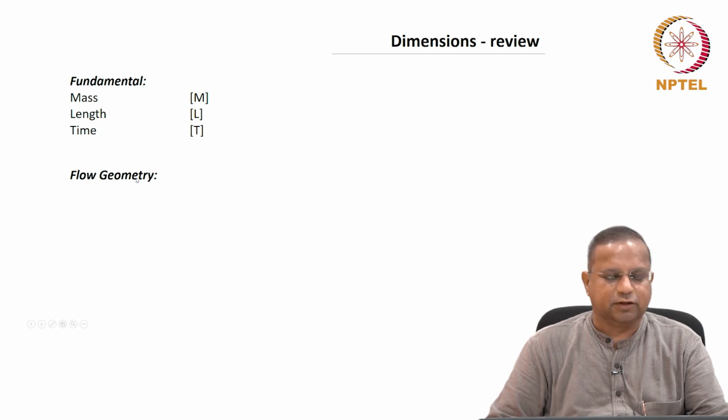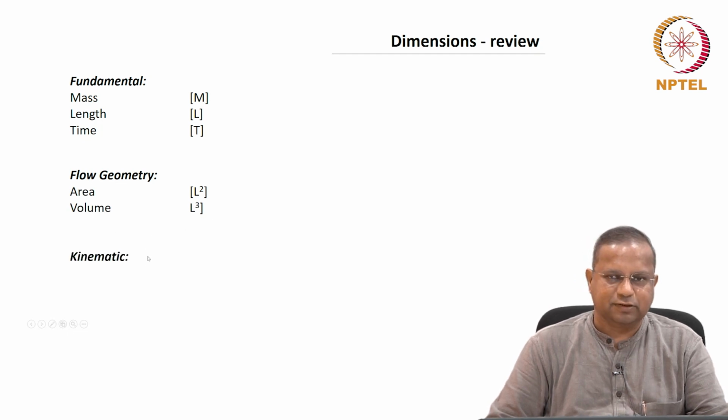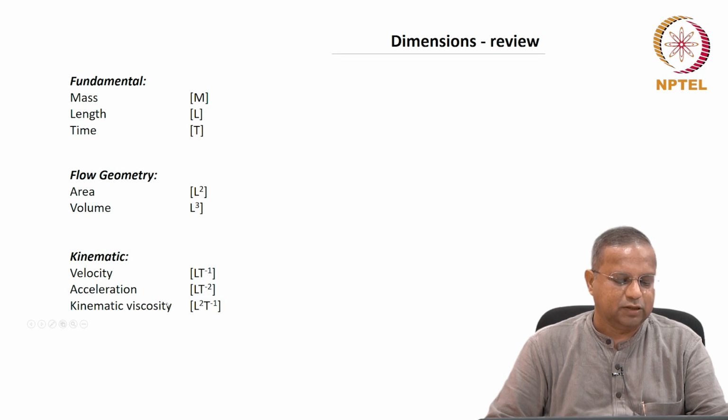For flow geometry, you have the area L squared, volume is L cubed, and in the kinematic aspects, velocity is L t minus 1, acceleration is L t minus 2, kinematic viscosity is L squared t minus 1. Kinematic viscosity is viscosity divided by the density. That is L squared t minus 1. You can work it out and check whether this is indeed the case.